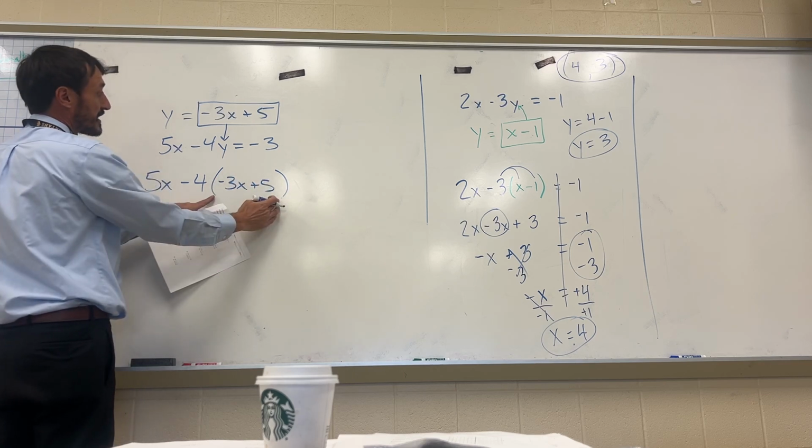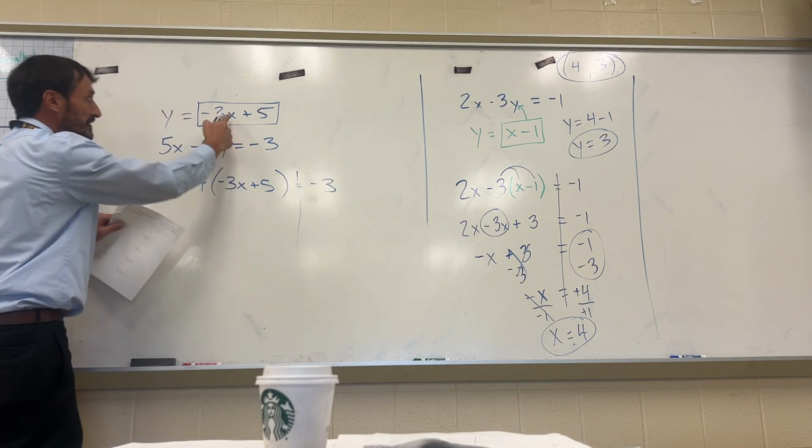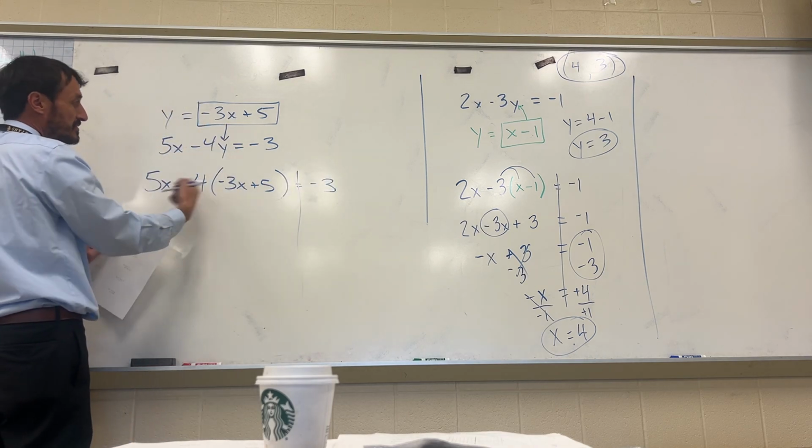And I put parentheses around it. So instead of the y, I put the negative 3x plus 5 equals negative 3. This is really the only new step, guys, putting that in. Everything else we've done previously.